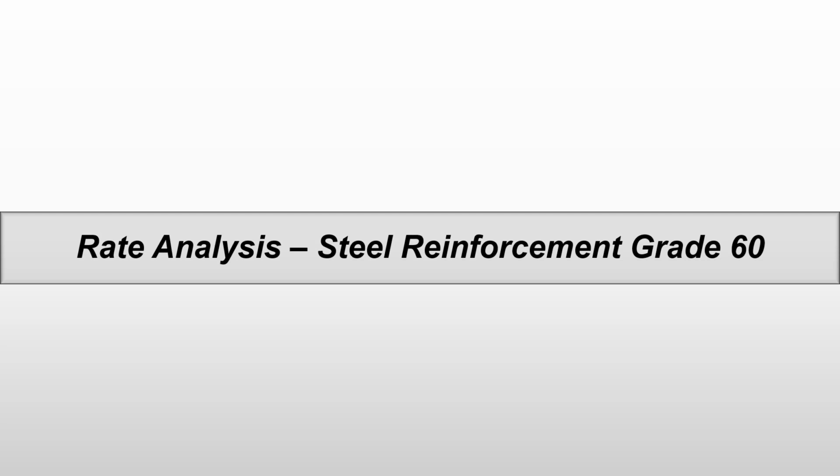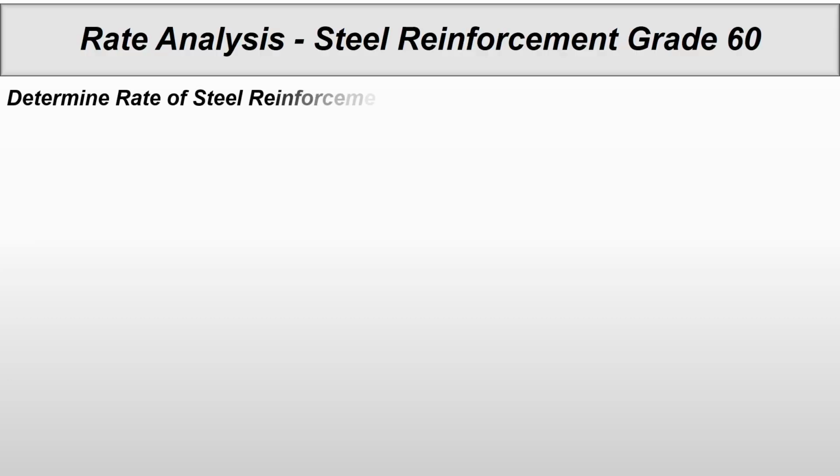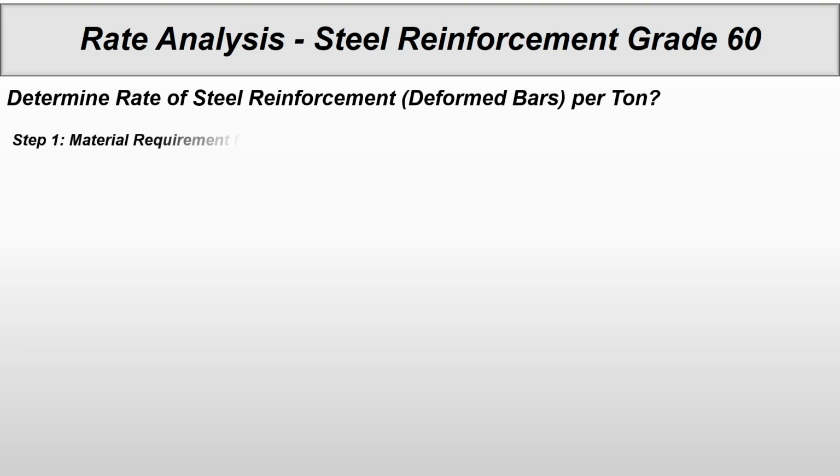Today we will learn how to find a rate for steel reinforcement grade 60. Okay, let's start. So we need to determine the rate of steel reinforcement deformed bar of grade 60 per ton. Step 1, material requirement for 1 ton equal to 1000 kgs.